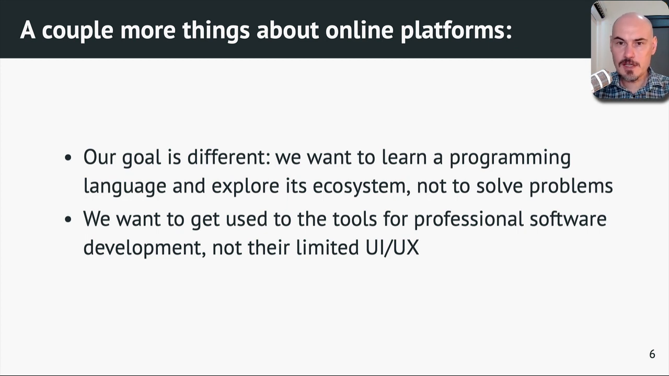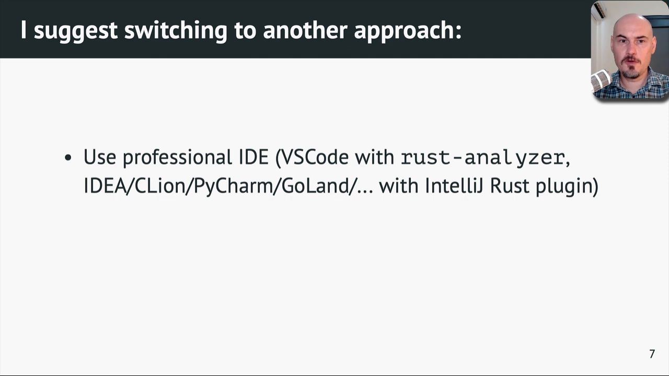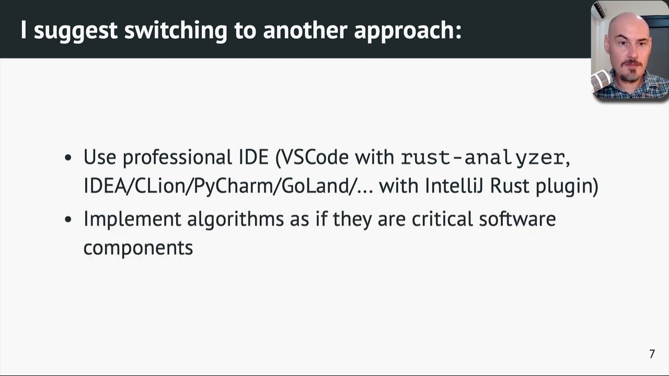Okay, I suggest switching to another approach. First, you should use a professional IDE. It can be Visual Studio Code with Rust Analyzer, no problem. It can be some tool from JetBrains, that's fine, with the IntelliJ Rust plugin. And then you should implement those algorithms, solve those problems, not as if they are problems, but as if they are critical software components. And this idea is very important here. You develop software professionally and not just solve some easy or maybe hard problems.